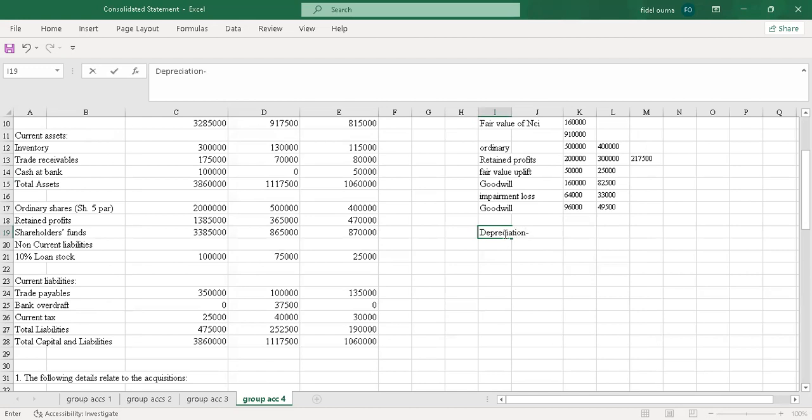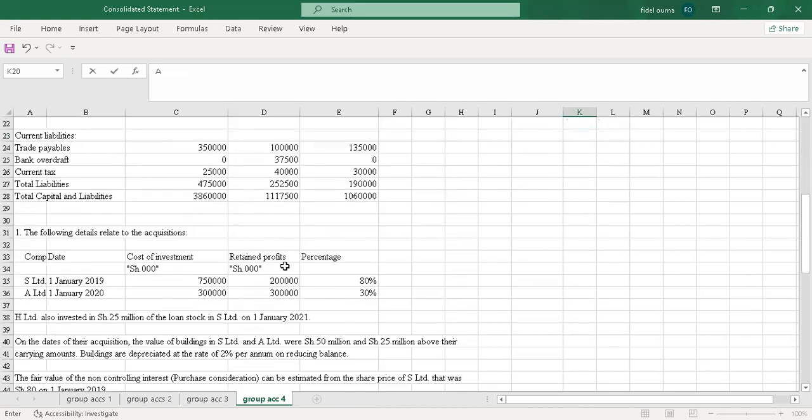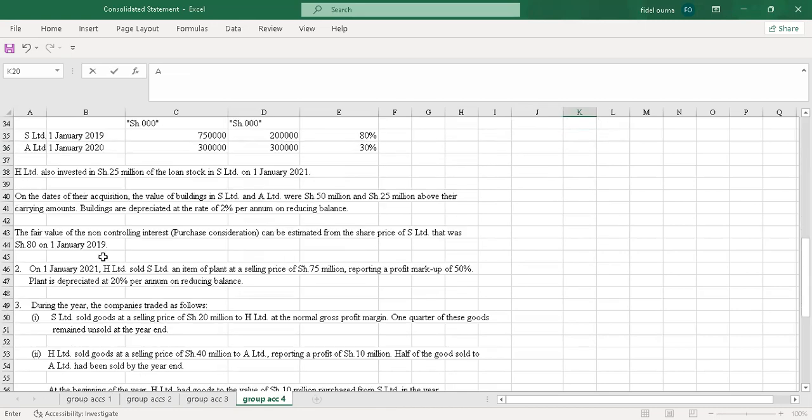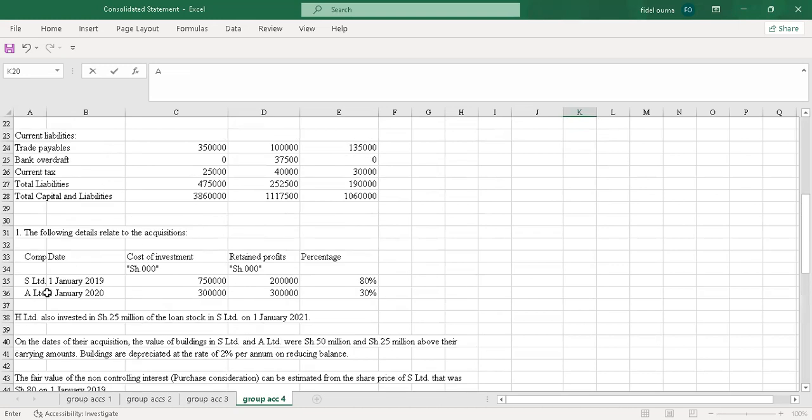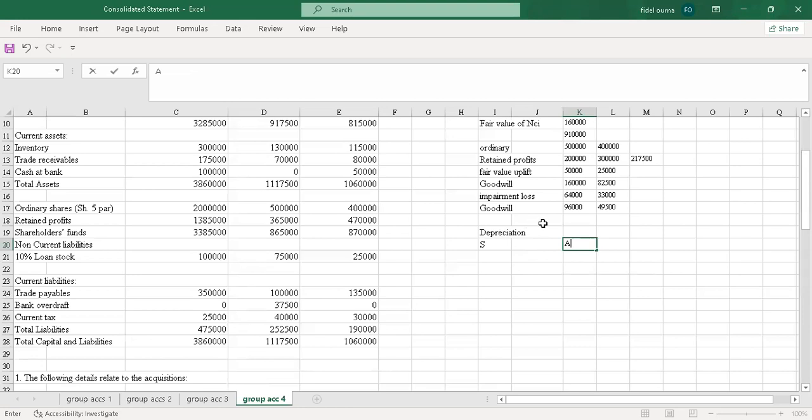And I'll say S. Let me say depreciation S here, then depreciation A. So we are told that the depreciation was at the rate of 2% per annum on reducing balance. So we look at the time when S first was acquired. The total amount for S was 50.